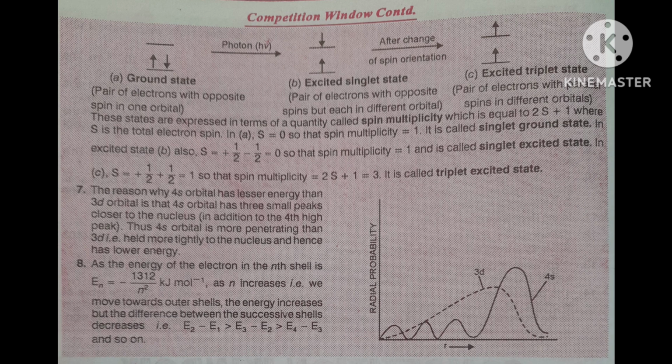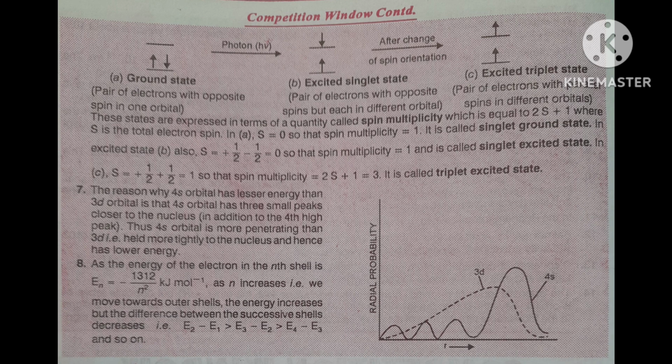And the third state is the excited triplet state. What is that? Suppose this second state, the excited singlet state I told you, and after a change of spin orientation, what will happen? Then both will be in the same direction. Both will be in the same direction. When both are in the same direction, then that is called excited triplet state.